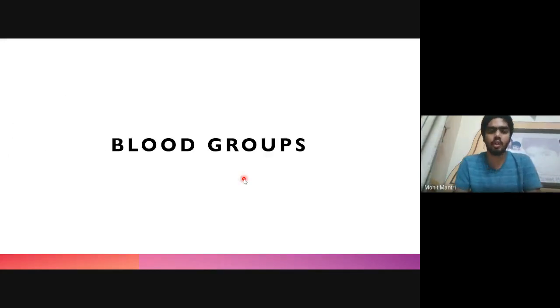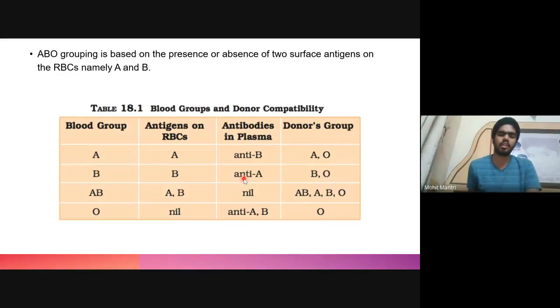So then comes the blood group. All of you already know how the blood groups are determined. Inside the body, on the surface of the RBC, there are two types of antigens which are made up of polysaccharides, and these are known as A and B. The genes responsible for this are IA and IB, and there is also an allele which is known as IO. So there are three alleles for blood group, that is IA, IB, and IO.